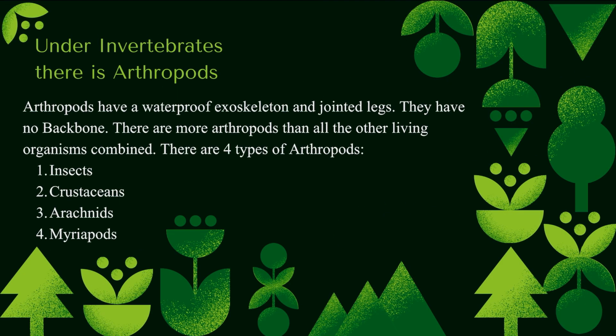Now, under invertebrates, there is another phylum called arthropods. The most common feature in all arthropods is the waterproof exoskeleton and jointed legs. There are more arthropods than all the other living organisms combined. Here we are going to be learning about four types of arthropods, which are insects, crustaceans, arachnids, and myriapods.